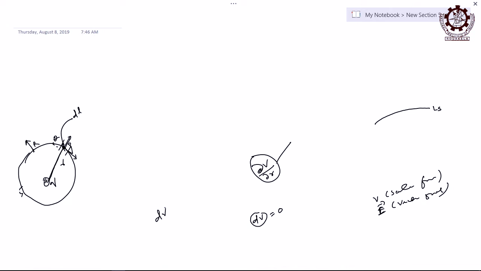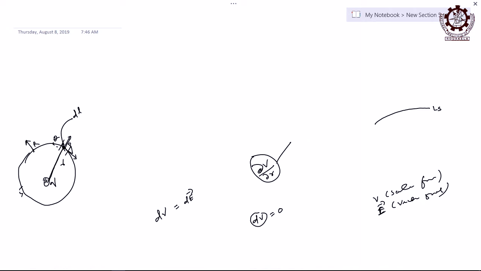Dot product of two vectors is a scalar, right? Dot product of two vectors is a scalar, but how to write that? Suppose I say, let the variation of intensity in that length dl be dE. With respect to that distance dl, there is a change in intensity, and let that be dE.